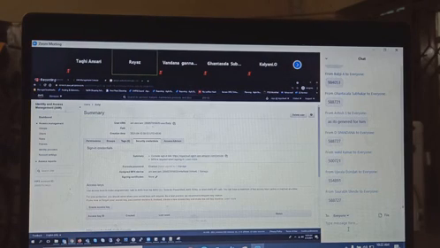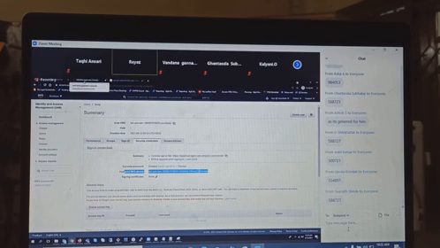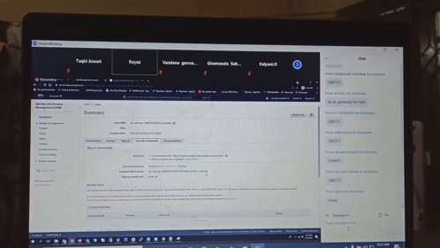Now MFA is set up. Whenever this Babji is logging in, you will get this MFA to provide from the phone. Do you remember how I got MFA when I'm signing in? The same way Babji will be asked for MFA when he is signing in to the console. He needs to open this Google Authenticator, mention whatever code is showing there, and then he will be logged in. You understand? And how to remove it?